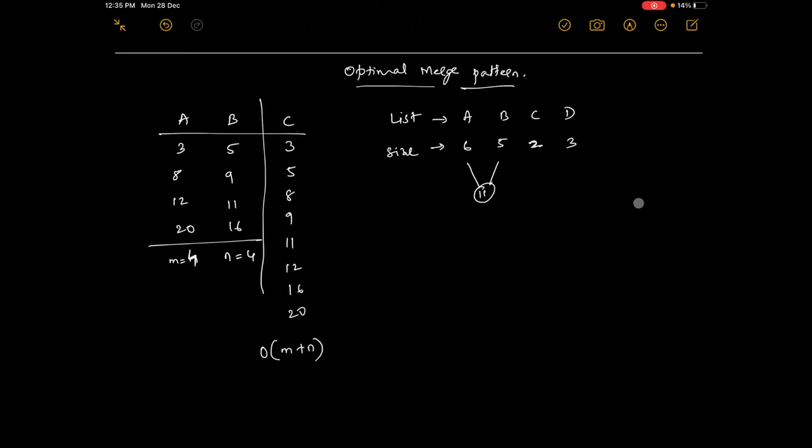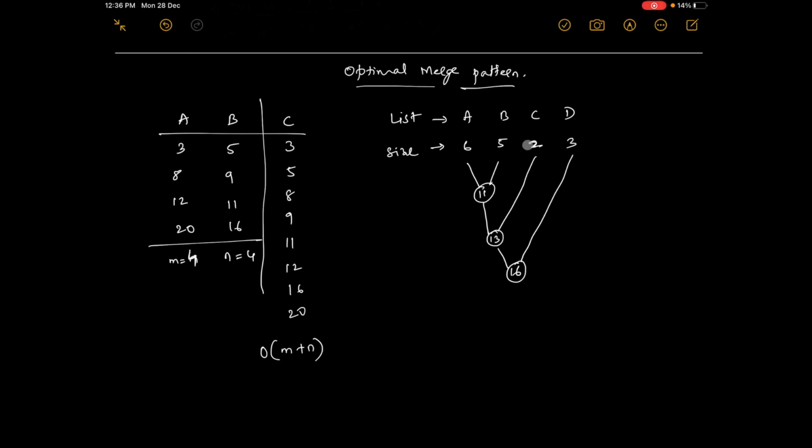Next, I'll merge this 11 with this 2, and the result is 13. Then with this new list of 13, I'll combine this 3, so I'll get 16. Hope you got it. So we have merged all the elements, and finally we get a list of 16 elements.